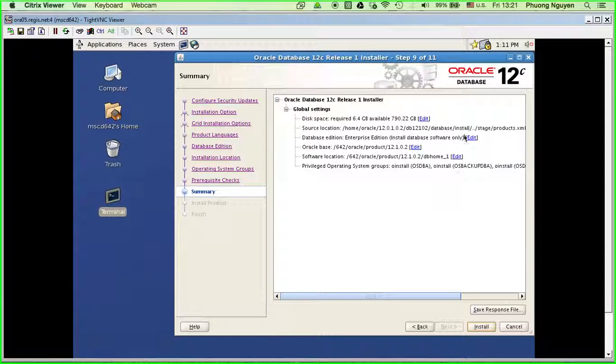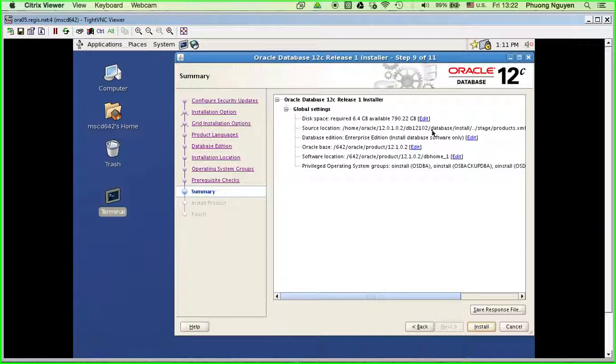Alright, here is the summary where the disk space requires 6.4 gigabytes to create this folder. It confirms all of the information that we set, like the location, this is where I remember I came in and did cd, change directory, to all of this.